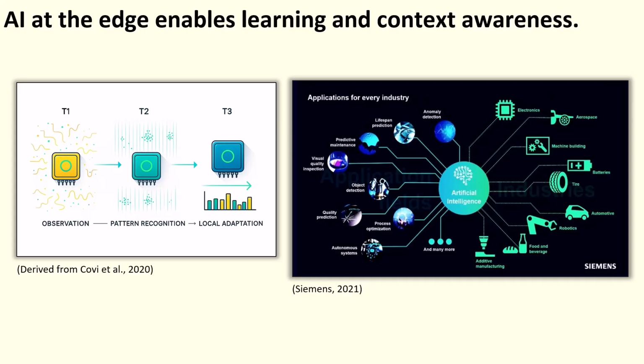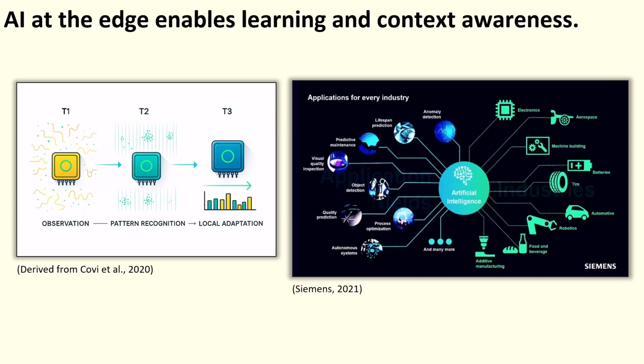AI at the edge enables learning and context awareness. Until now, we focused on how AI processes data efficiently, but the real power emerges when these systems begin to learn, adapt, and act based on context. On the left, we see that evolution. At T1, the device is simply collecting raw data, motion, temperature, audio, whatever the sensors detect. By T2, it's identifying patterns, distinguishing noise from signal, and recognizing what matters. At T3, it adapts, adjusting its behavior based on what it's learned, and it's doing all of this locally with no need to consult the cloud.